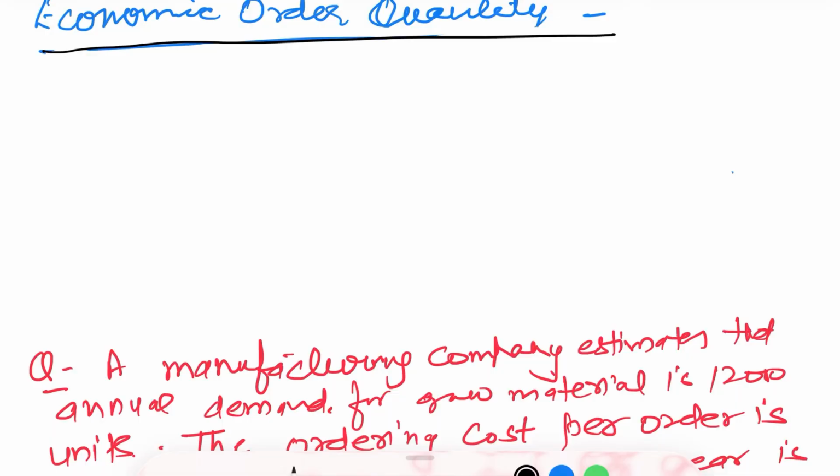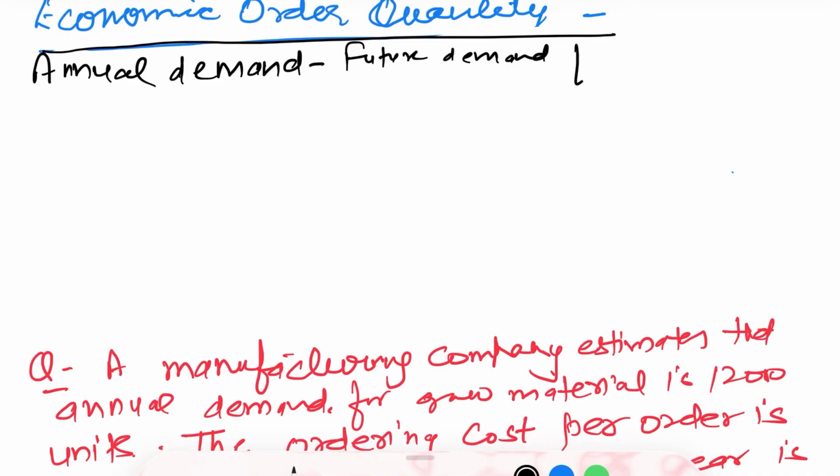Understand economic order quantity. In the formula of economic order quantity, there are three components. One is annual demand. What is the meaning of annual demand? Annual demand is the future demand, that is, how much demand you are expecting for your goods in future. So this is future or expected demand for the whole year, and this demand is calculated or estimated on the basis of past performance. Annual demand is denoted by D.